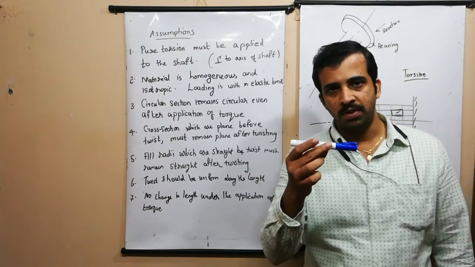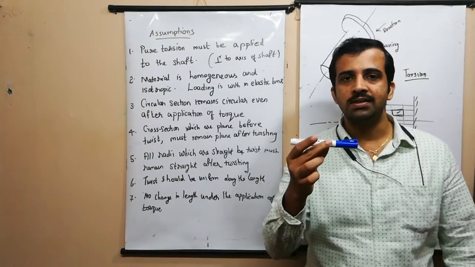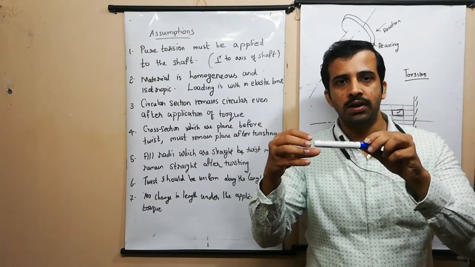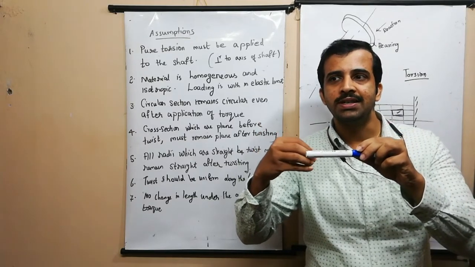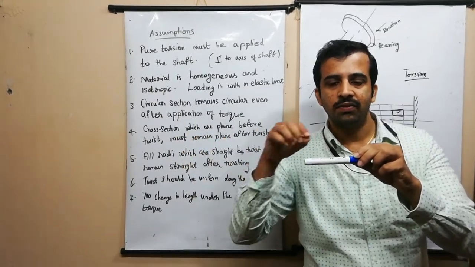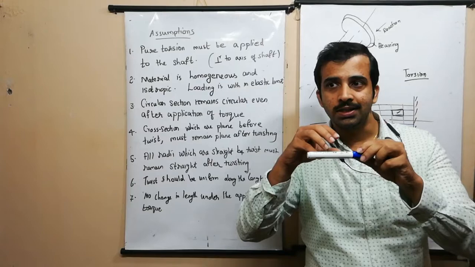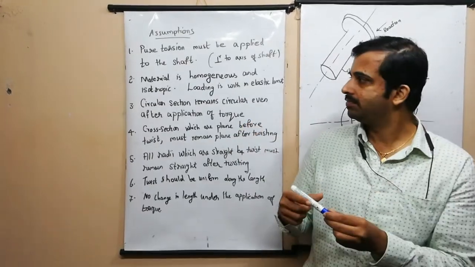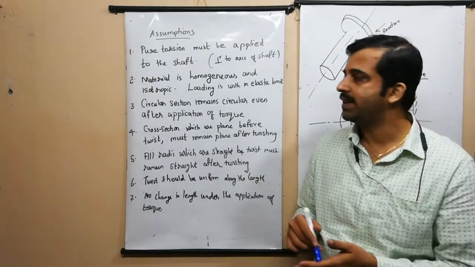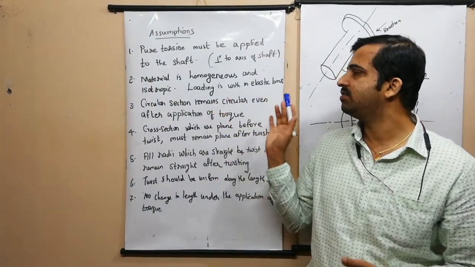Homogeneous means the shaft should be made of the same material. Isotropic means we know that there are different properties inside a body. These properties should not change in a particular direction. So in every direction from a point, the properties should be the same. That is the isotropic character. Now the loading is within the elastic limit.